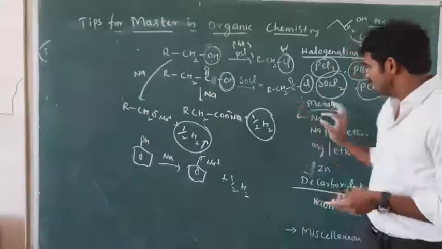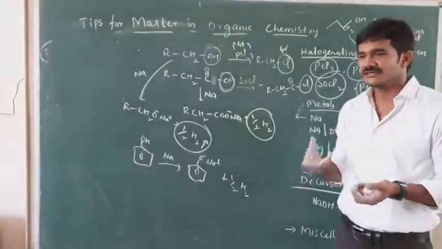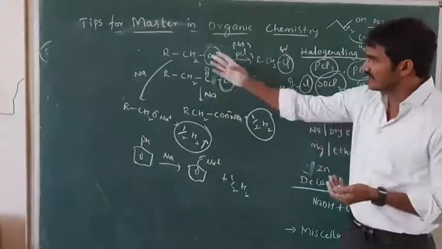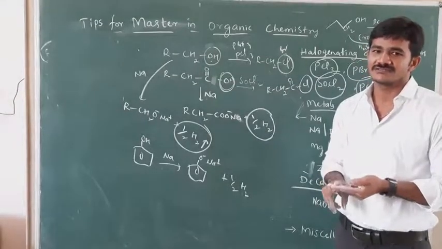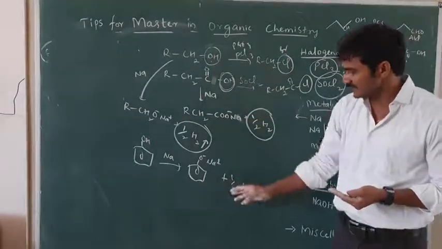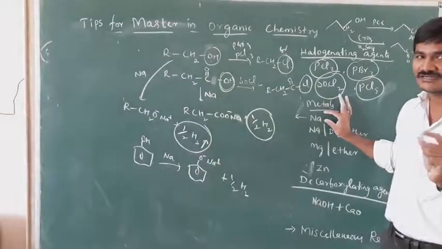You see? Understood? So not only sodium metal, aluminum, you can take any strong metals, sodium, potassium, every metal, they can react with all organic acids. Organic acids are what? Alcohols, phenols, carboxylic acids. These three are organic acids. They can react with sodium and liberate hydrogen gas. This is one of the evidences for the acidic nature of the organic acids.